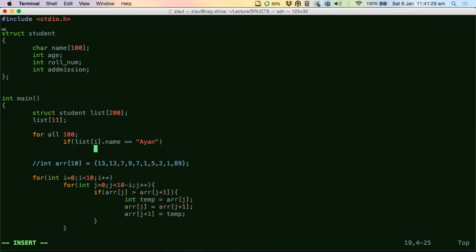Whenever I get a hit, whenever I see a true here, that means I have reached the place where the data for Ayan is located. And then I can simply print all his data, one after another.